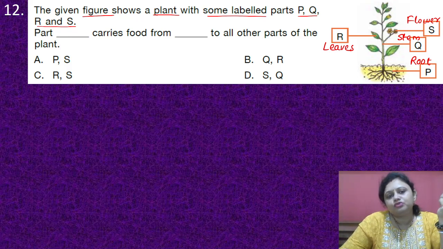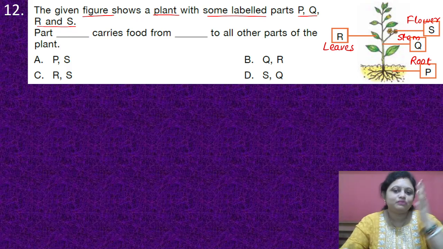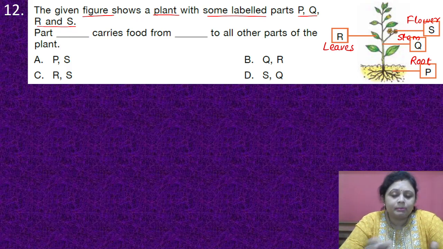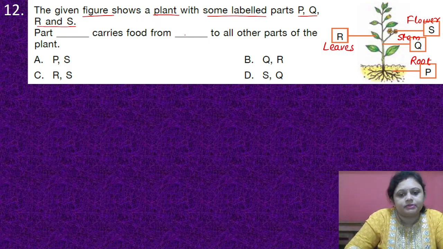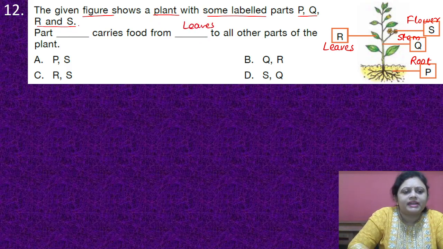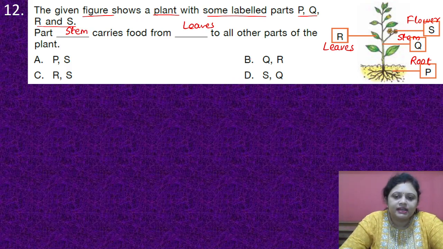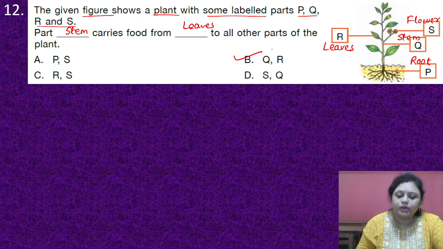You know food is prepared in the leaf, right? In the plant leaf they prepare the food, and after preparation the food is carried from these leaves to all other parts of the plant. So here part dash carries from dash to all other parts, from leaves. So from leaves, so it is R. Who carries? Stem carries. Right? Yes. So here the correct answer is option B, that is Q and R.